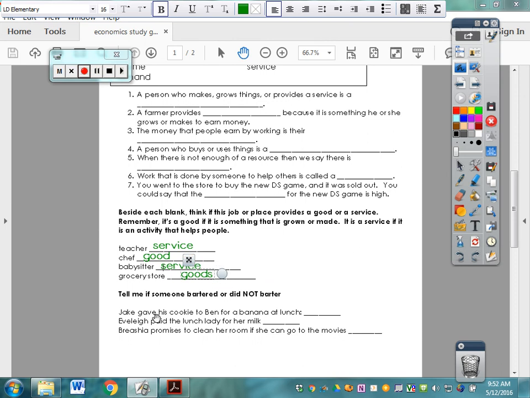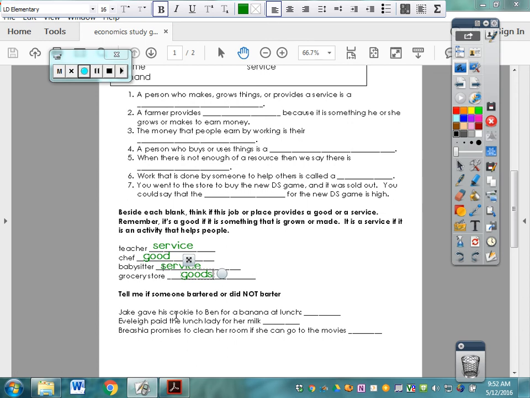Okay. Down here, we are looking at someone bartering and trading. Remember, bartering is when you exchange things without money. If you have money, you're not bartering. So bartering is exchanging goods, exchanging things without money.